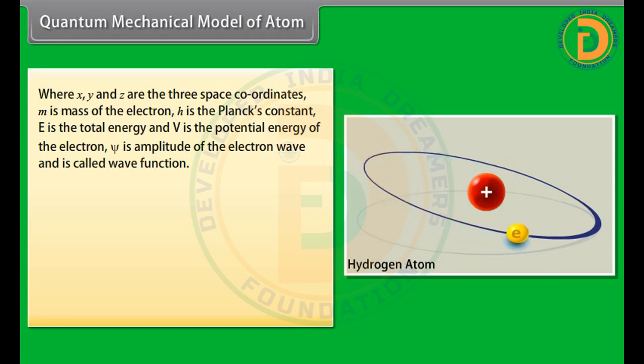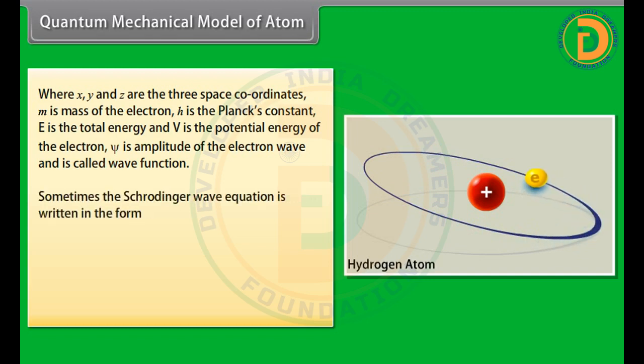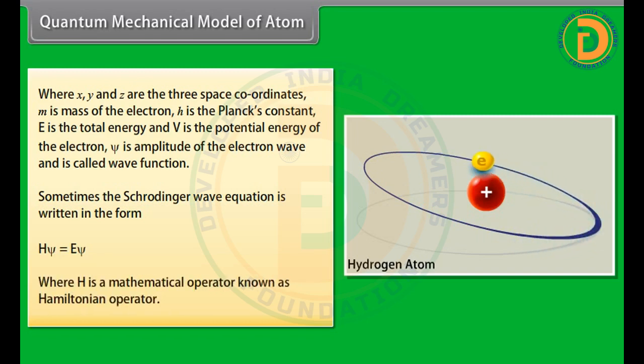m is the mass of the electron, h is Planck's constant, E is the total energy, and V is the potential energy of the electron. ψ is the amplitude of the electron wave and is called the wave function. Sometimes the Schrödinger wave equation is written in the form Hψ = Eψ, where H is a mathematical operator known as the Hamiltonian operator.